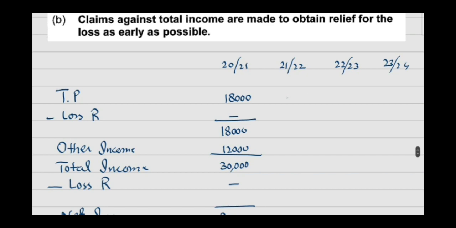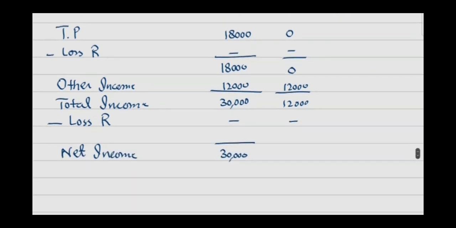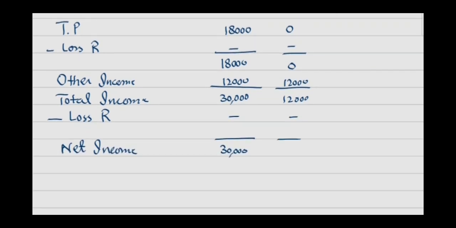In the next year, trading profit is nil because you have sustained a loss, no loss relief, 0. Other income is 12,000. So the total income would be 12,000 and no loss relief. So, total income is 12,000.